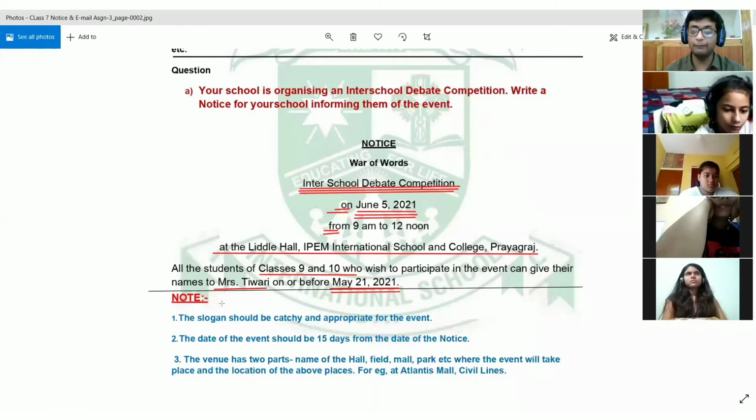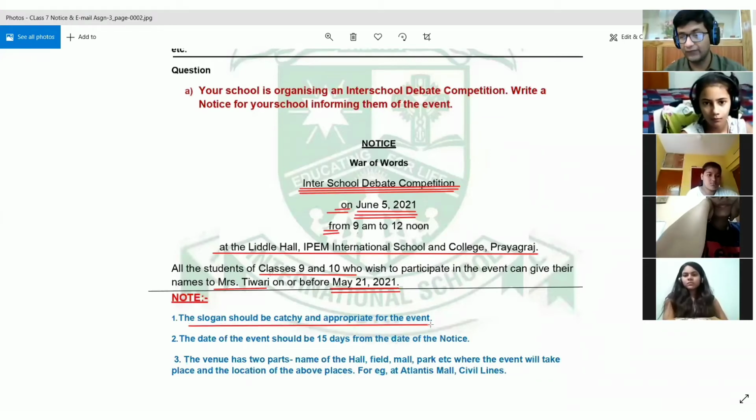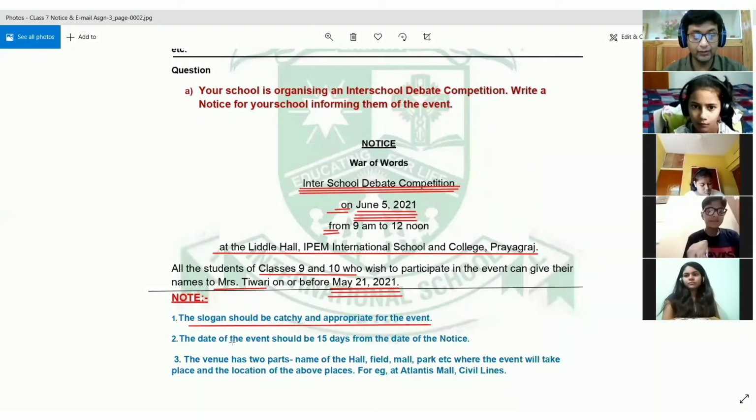Now we come to some important notes that you should not forget. So over here, the slogan should be catchy and appropriate for the event. Like I have already told you that it should be connected to the event. Don't write a slogan just for the sake of writing, where you write a slogan and it is not connected to the event that you are writing. So it will be of no use then. So there should be a straight and a direct connection between your slogan and the event that is going to be held. All right. Then the last thing, the venue has two parts.